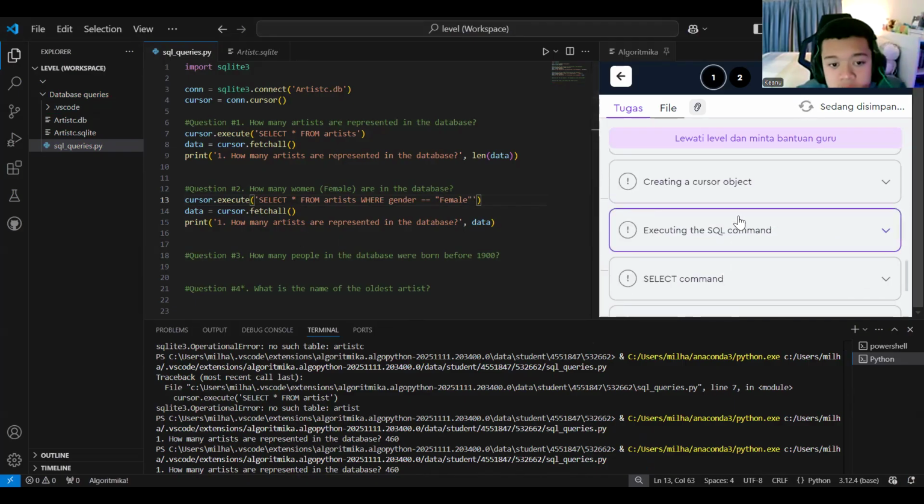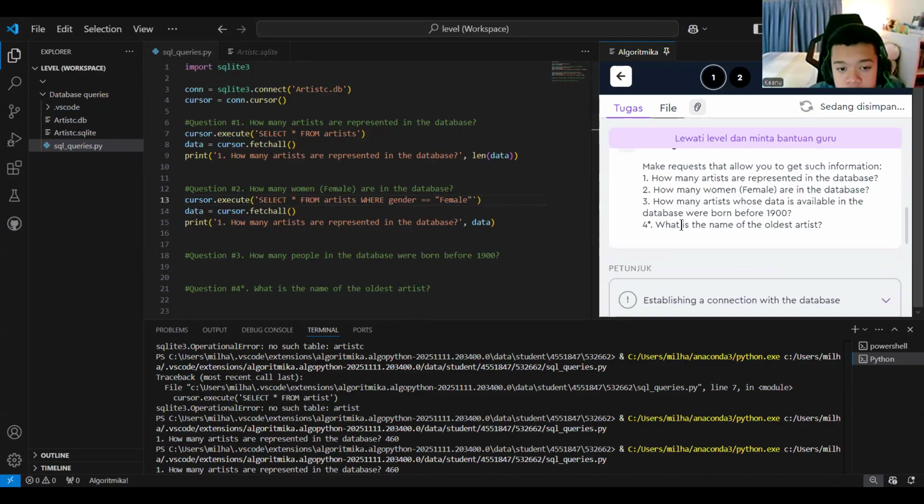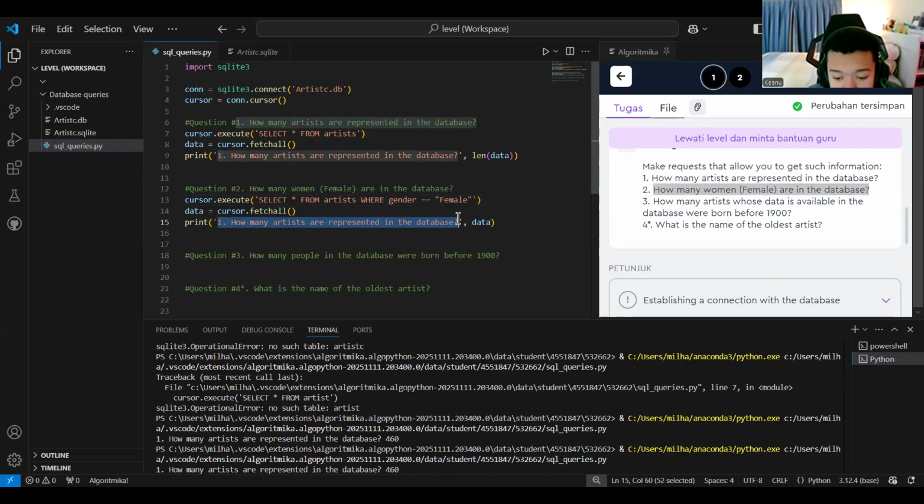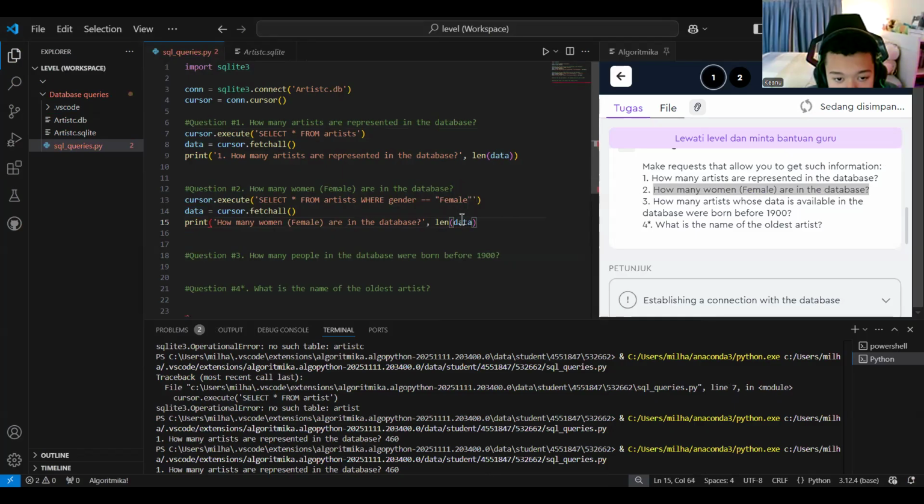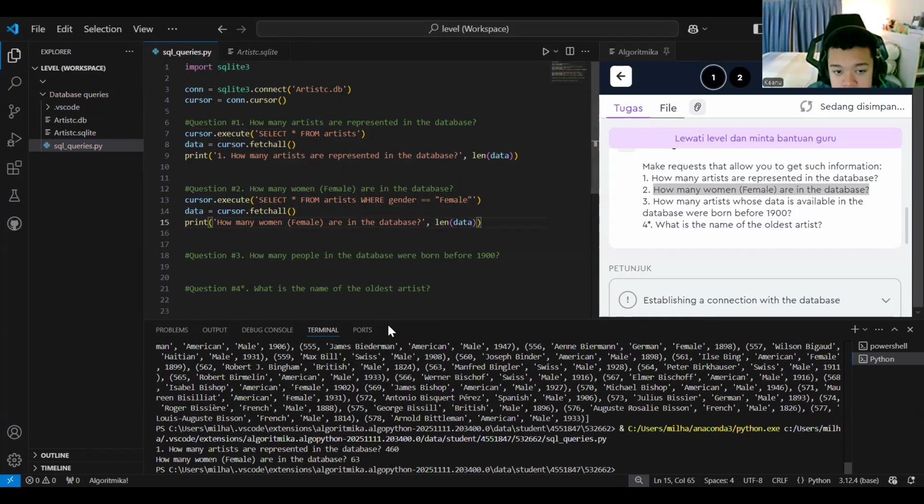And then we will try to answer question number two: how many women, female, are in the database? Just change this, and then go for the length of the data. I will try to run this. So basically the output is 63, as you can see. That's how we answer the questions.